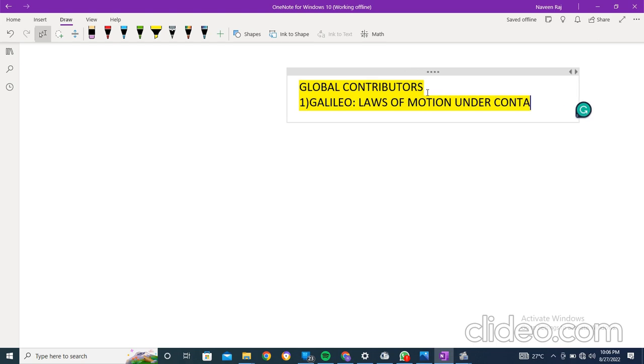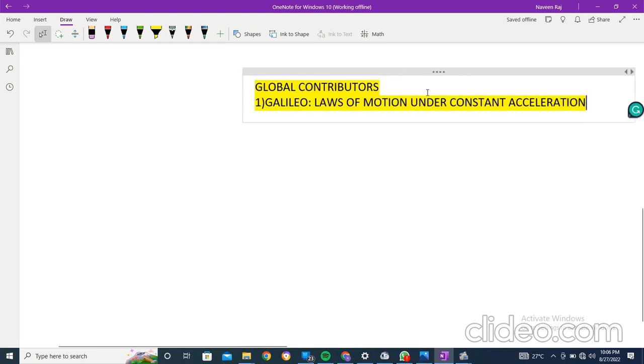Laws of motion under constant acceleration, right? So that was a diverging point of physics, we can say. We understood how motion works, and even though, as I said before, new concepts are built every day, the basics are how we came to know about motion. So that is how important it is to discuss them.